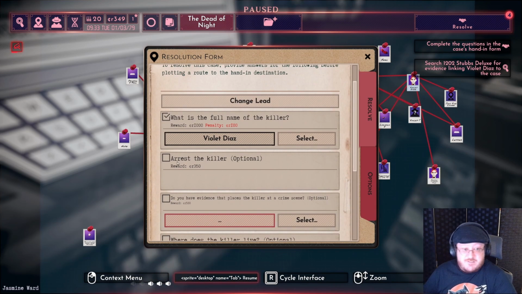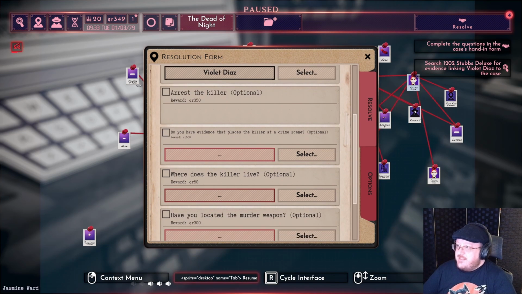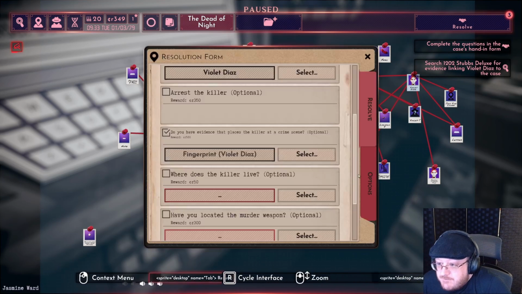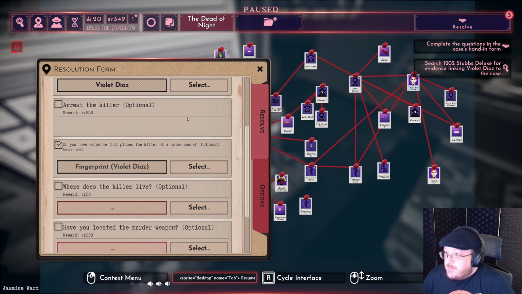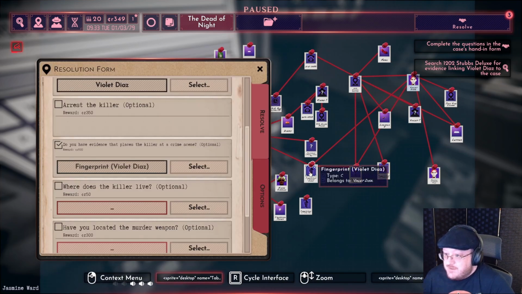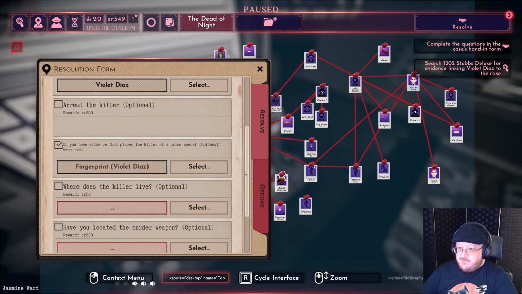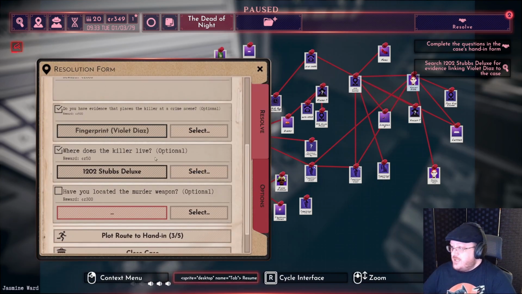Arrest the killer. We've done that. If she is still handcuffed when we put this in, I think that gets checked off for us. The evidence that puts her at the crime scene is the fingerprint. Oh, maybe I have to select specifically the one that I found there. I don't know if that matters, but yeah, her fingerprint puts her there. Where does she live? 1202 Stubbs Deluxe.